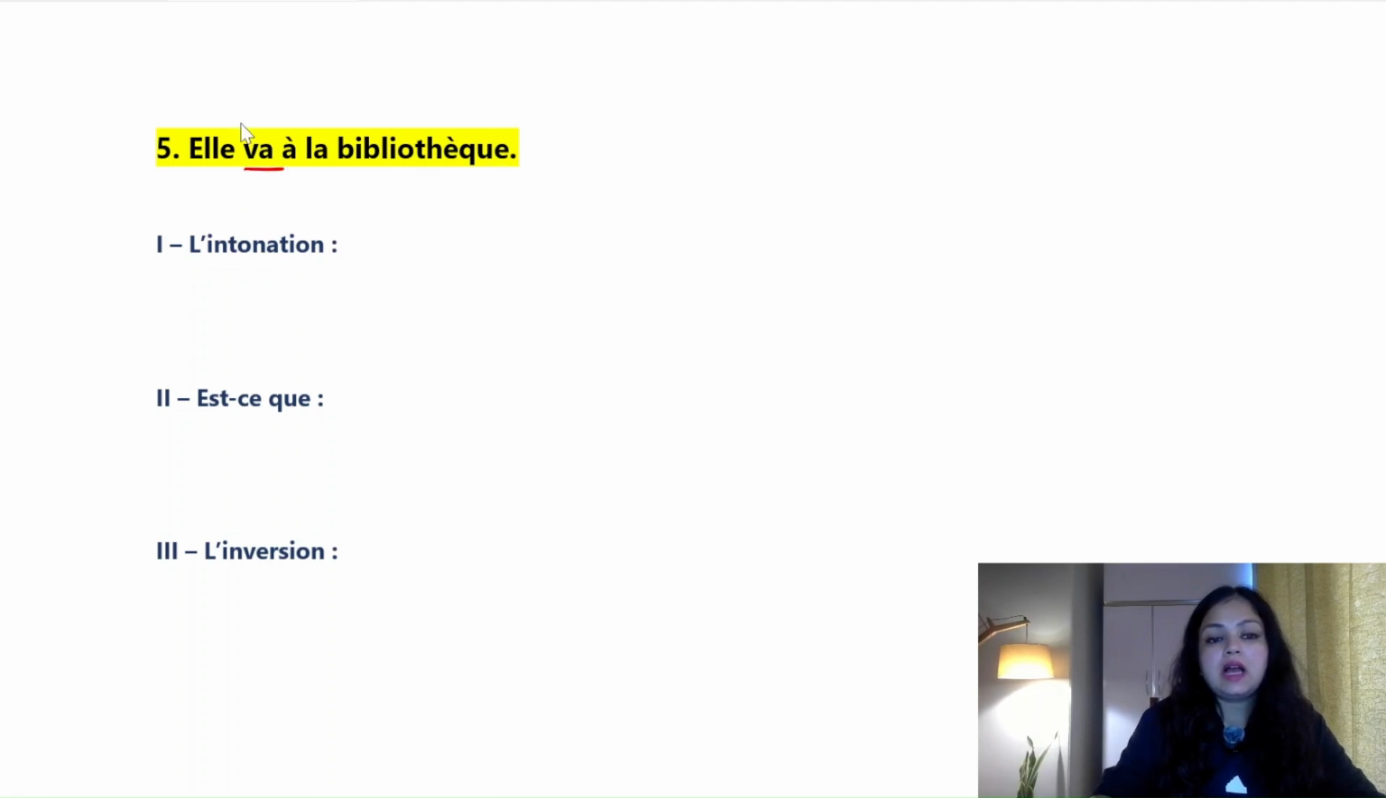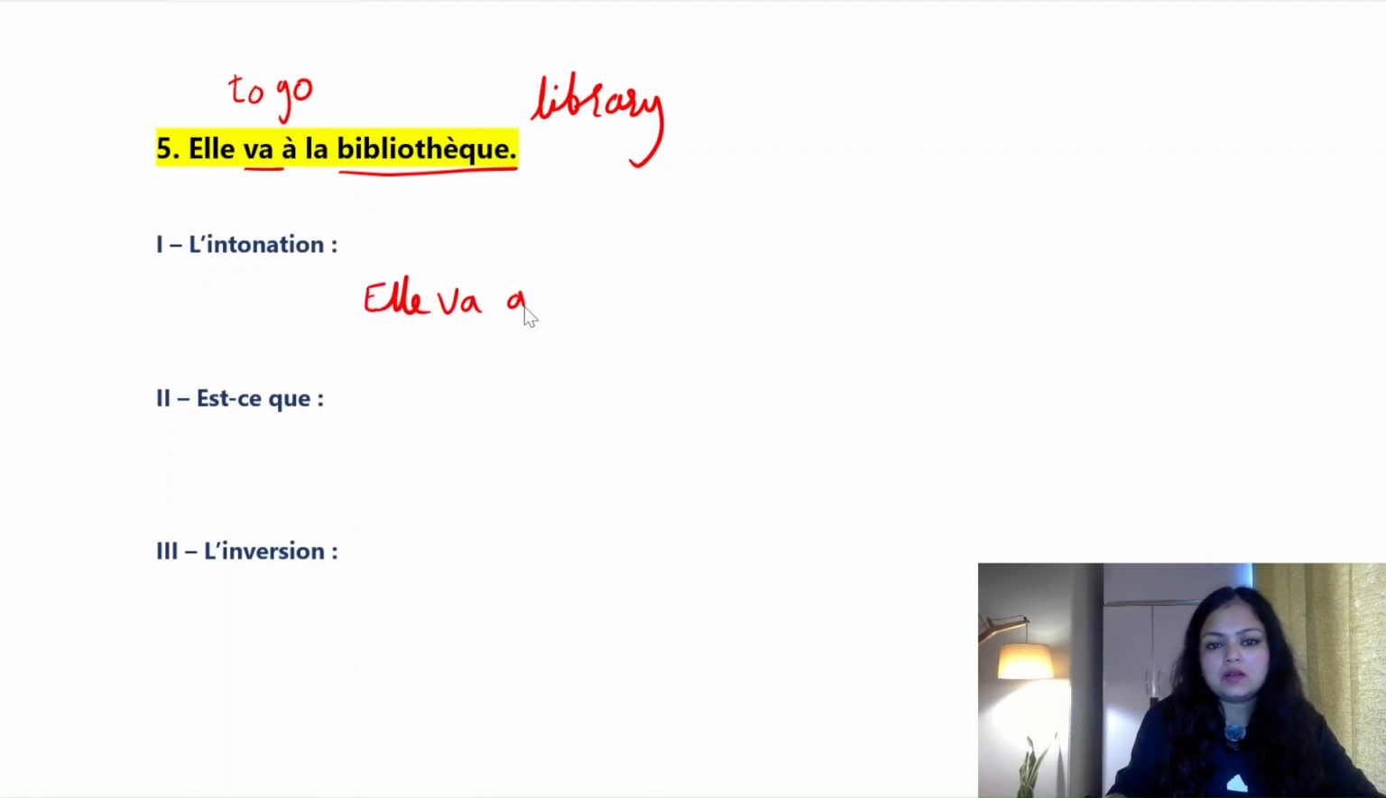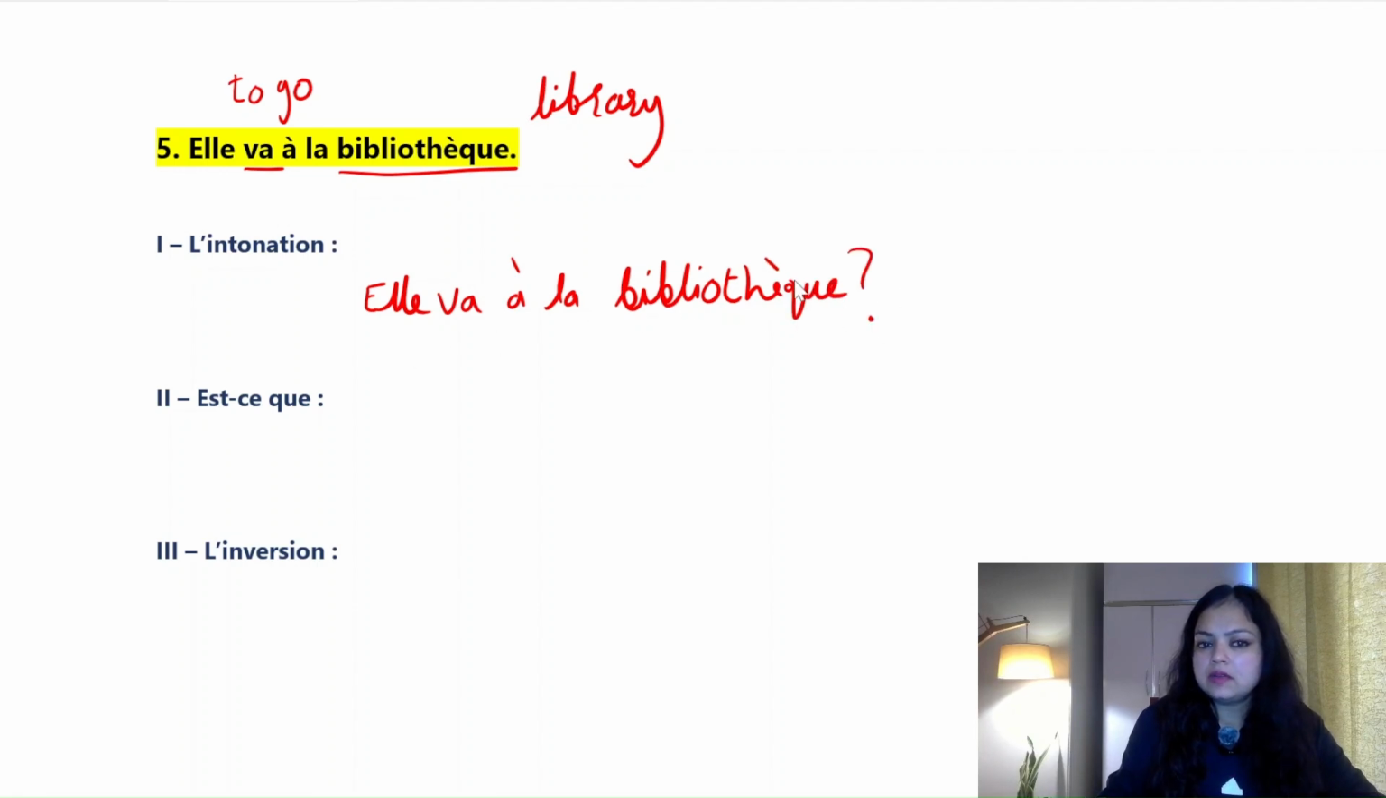Fifth is elle va à la bibliothèque. So, va is the aller verb, which means to go. Bibliothèque is the library. She goes to the library. This is the statement. Elle va à la bibliothèque. Okay, so first form will be elle va à la bibliothèque? Question mark. Elle va à la bibliothèque. She goes to the library. Okay, so this is your intonation by raising the voice.